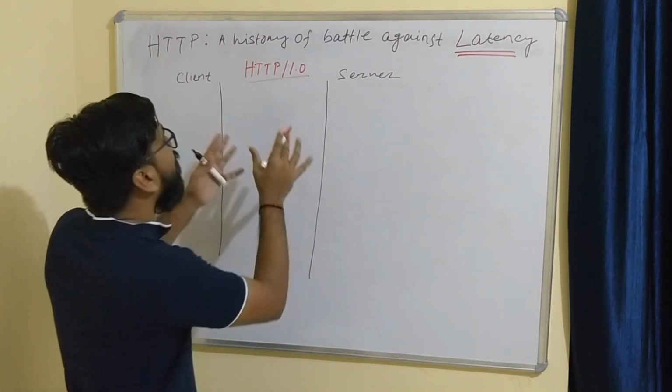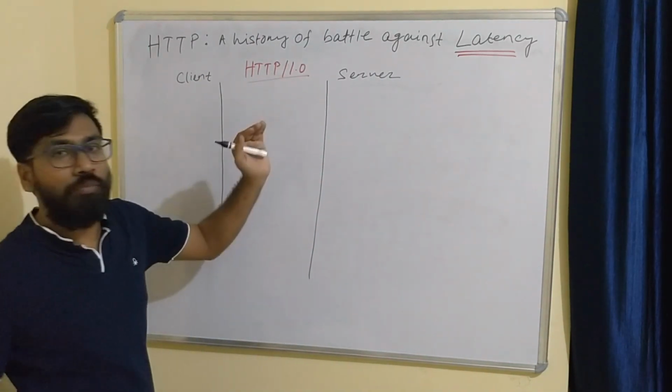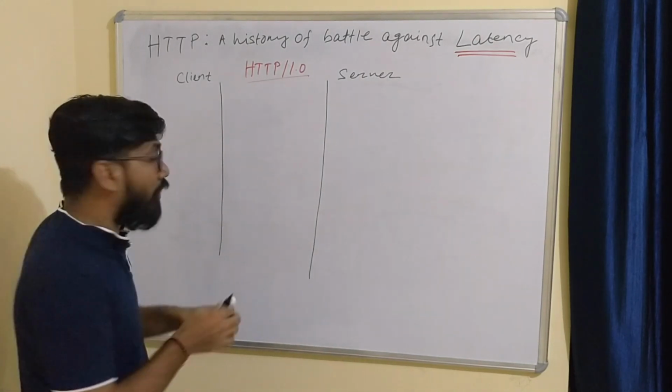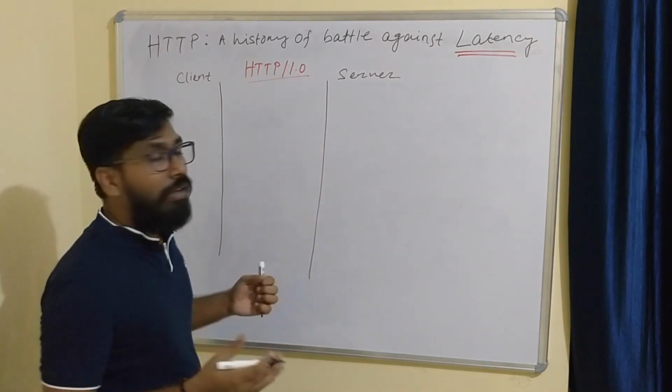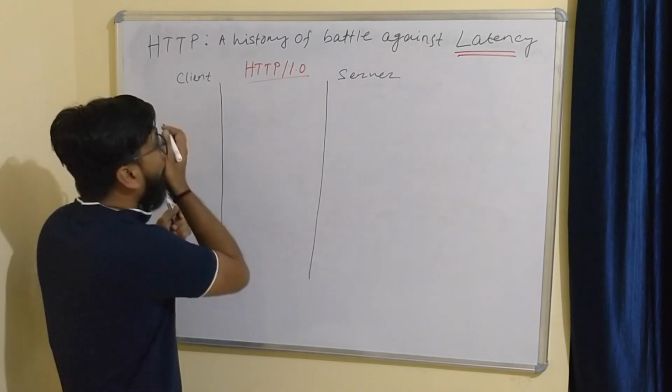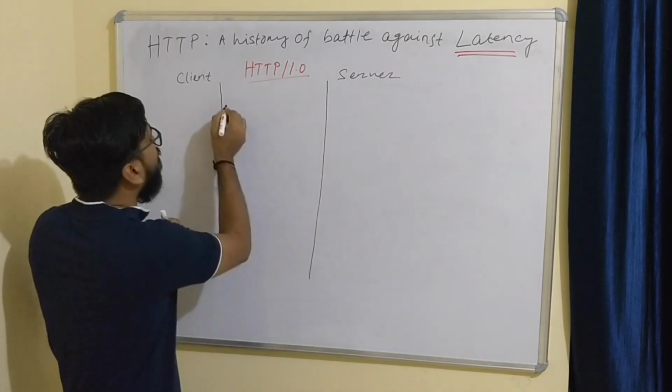So HTTP 1.0. As we have already discussed in a previous video, we'll just brief about it, we'll not go deep.